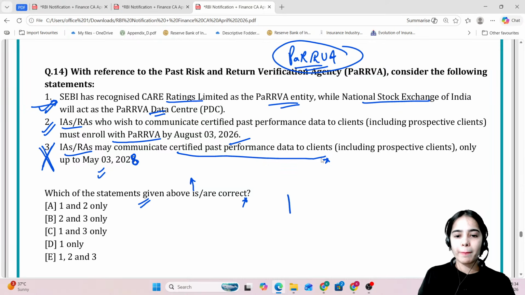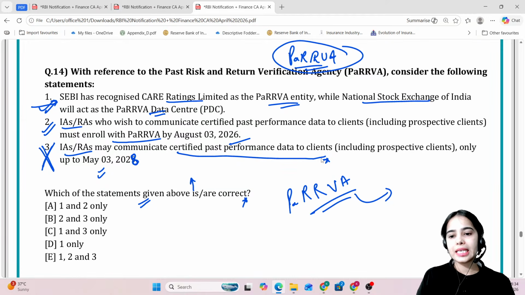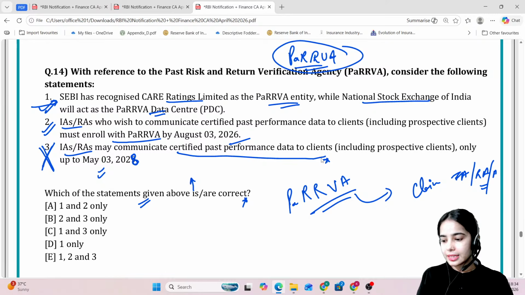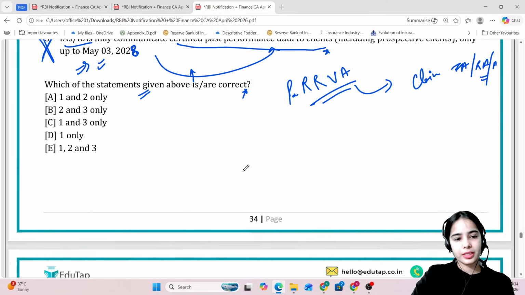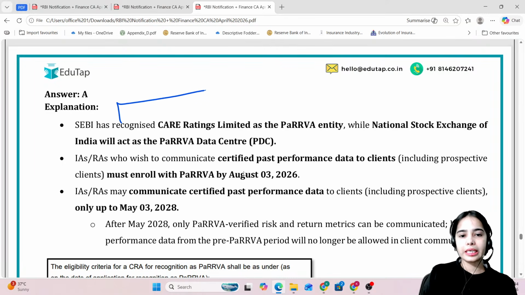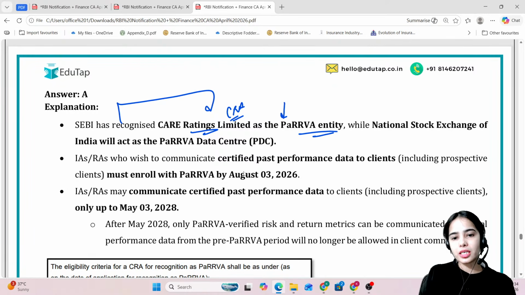So Parva is the past risk and return verification agency which verifies the claims made by investment advisors, research analysts, algorithm providers and such. Basically, investment advisors and research analysts must enroll with Parva by August 3rd, 2026 and can only communicate their certified past performance data up to May 3, 2028. SEBI has recognized Care Ratings Limited, the credit rating agency, as the Parva entity which will provide the past risk rating verification. NSE has been recognized as the Parva data center.